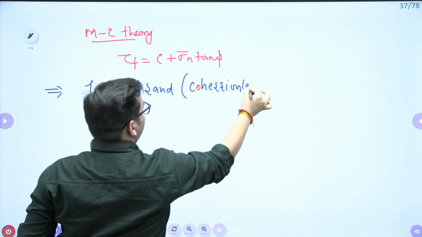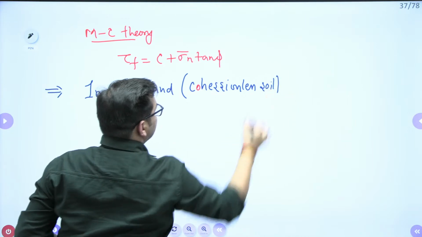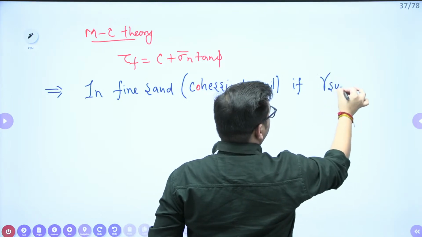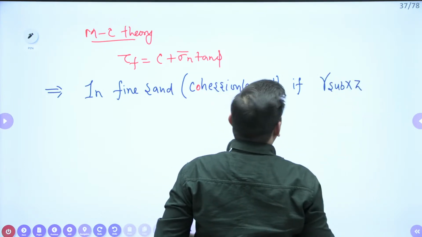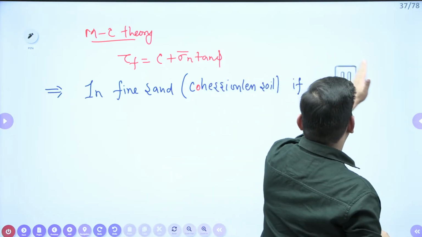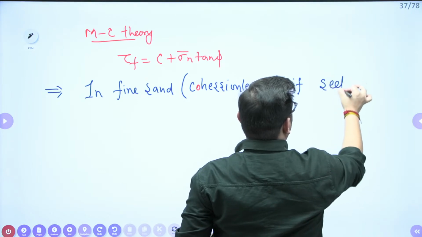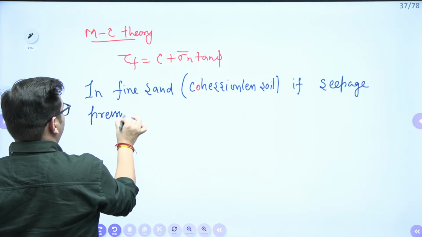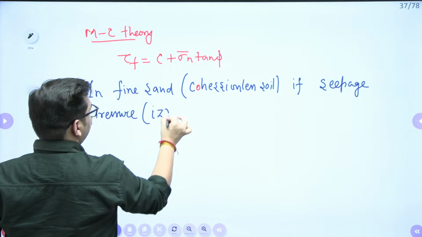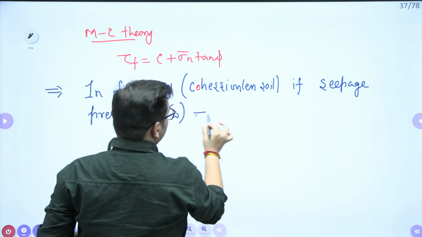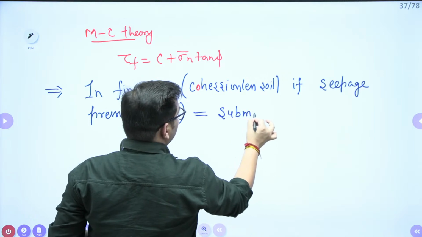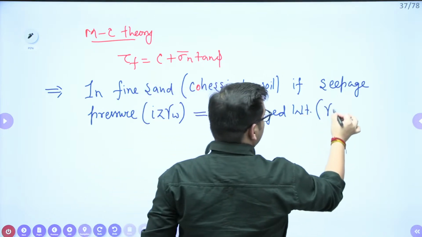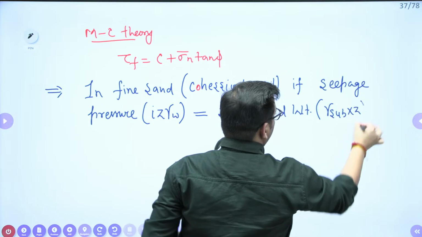In cohesionless soil, if seepage pressure, that is i z gamma w, is equal to the pressure due to submerged weight of soil, that is gamma submerged into Z, what will happen?